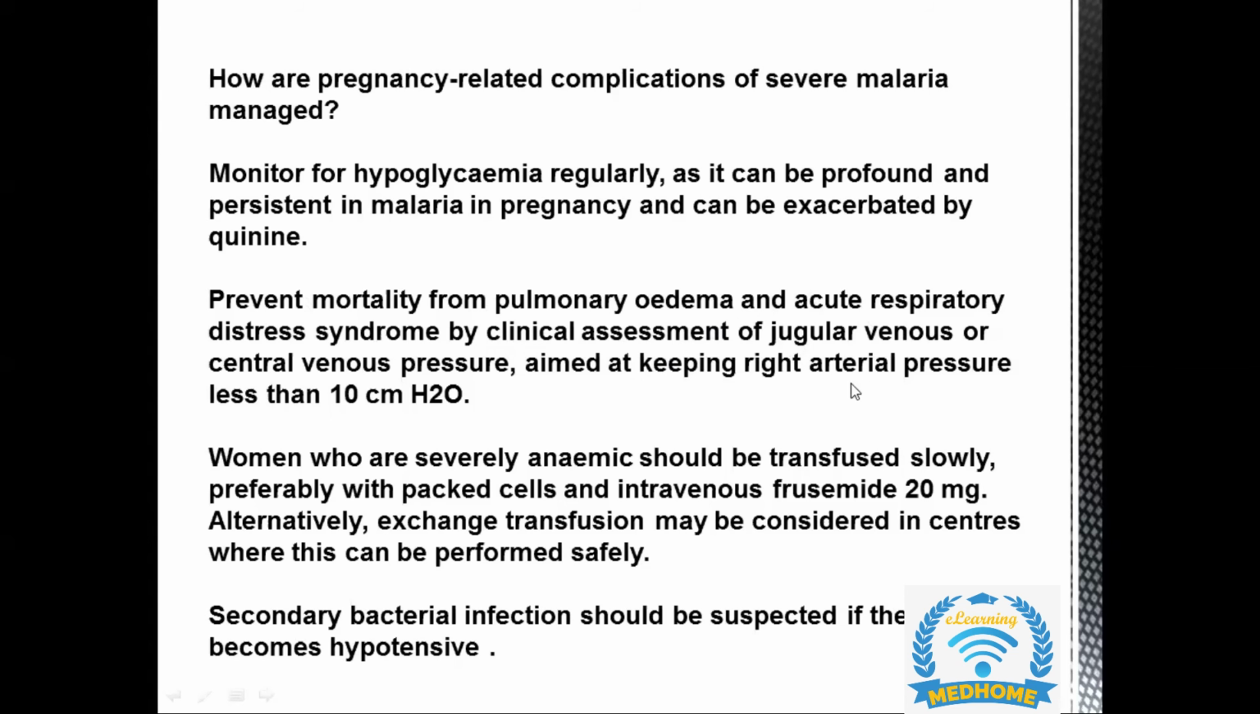Our aim should be to keep the right atrial pressure at less than 10 centimeters of water. Women who are severely anemic should be transfused slowly with packed red blood cells, under the cover of IV Lasix, that is 20 mg. Alternatively, exchange transfusion can be given to the woman. Sometimes along with malaria, because the immunity of the patient is low, a secondary bacterial infection can be associated. It should be suspected if the patient is becoming hypotensive.